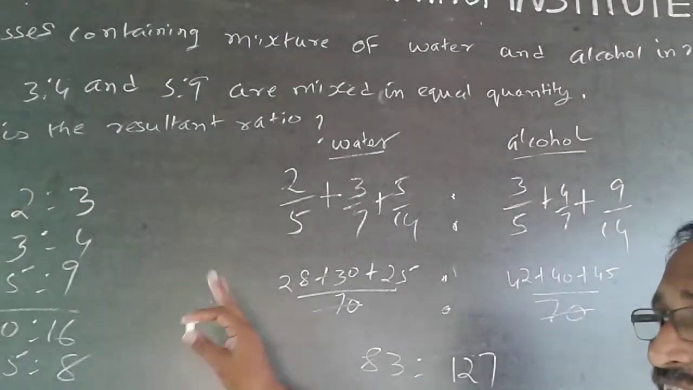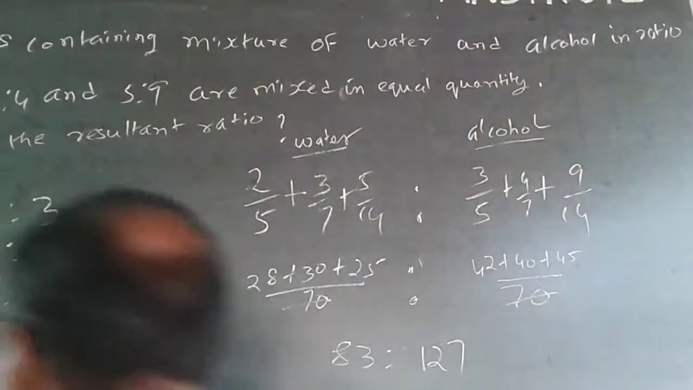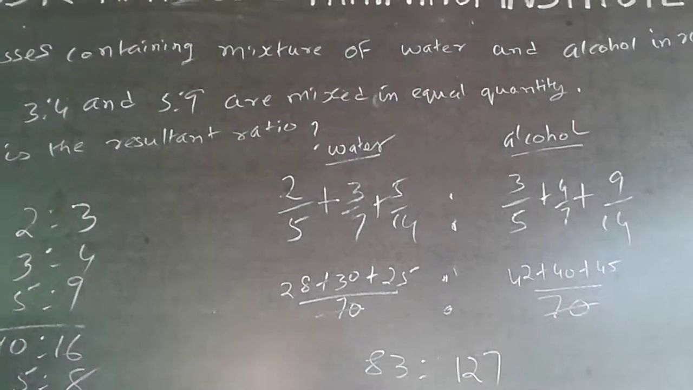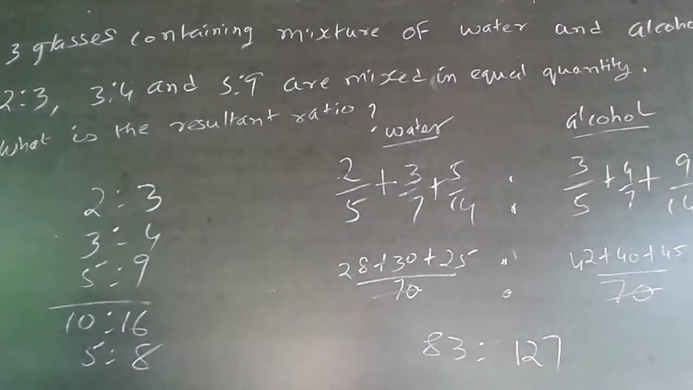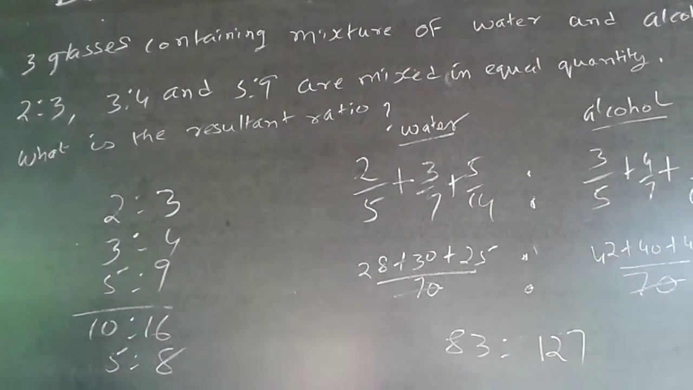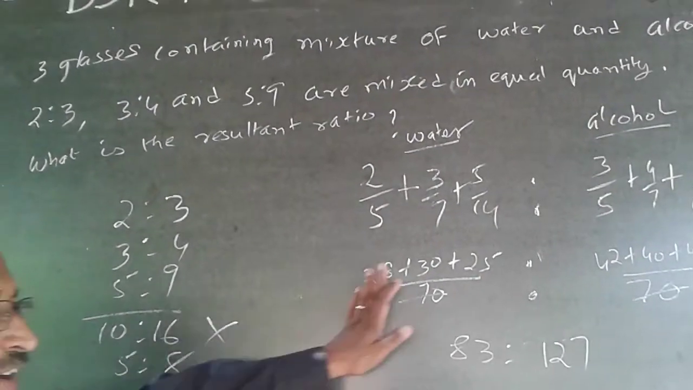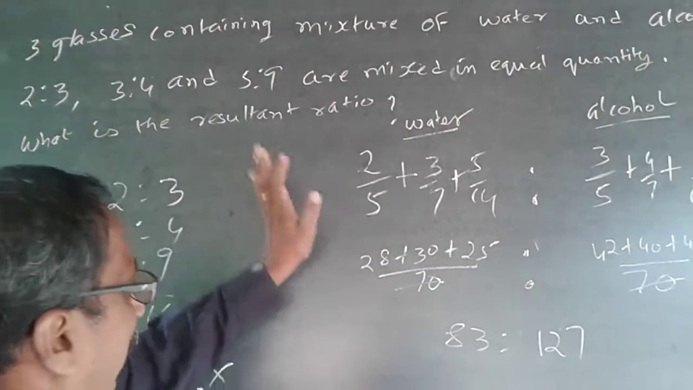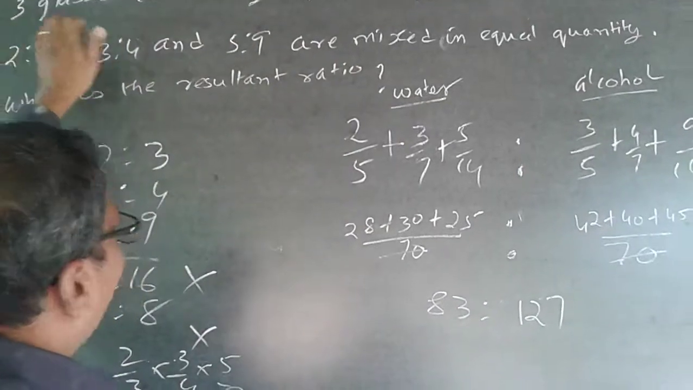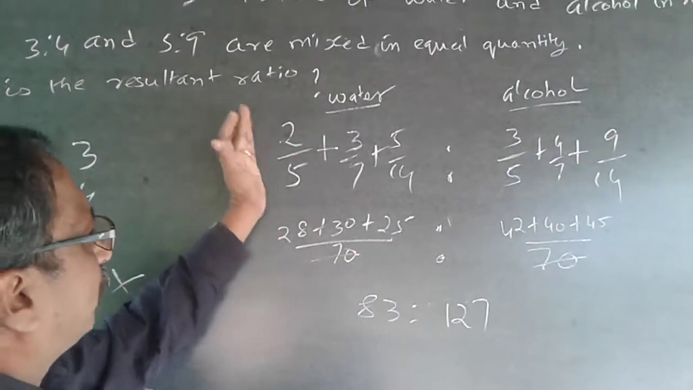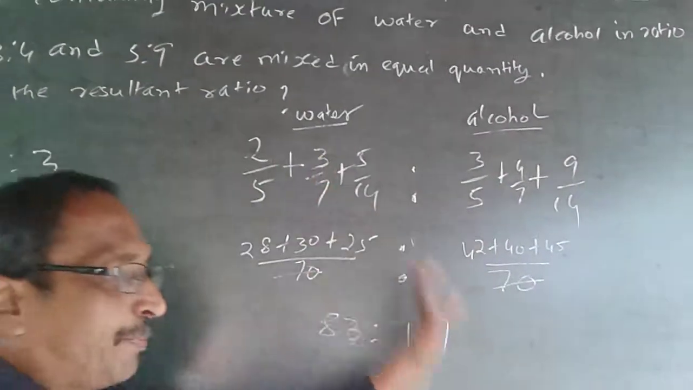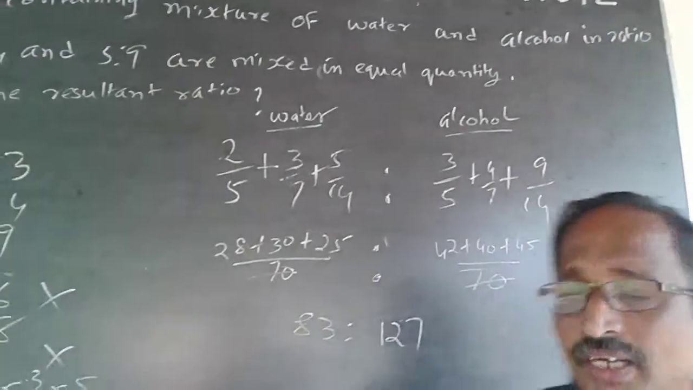Don't do it like this. In fact, some of my students also do it like this: 2/3 into 3/4 into 5/9. All this should not be done. This is wrong. This is the way of doing it. Unless they say take 3 quantity, 4 quantity, then let it change accordingly. Then this has to be multiplied by 3, this has to be multiplied like this, depending on whatever they say. Here the answer is 83:127.